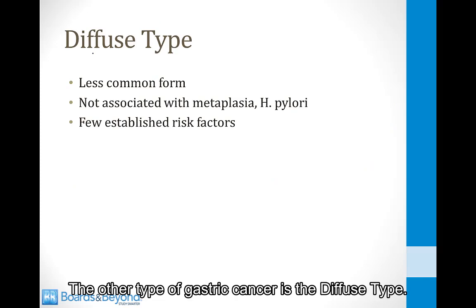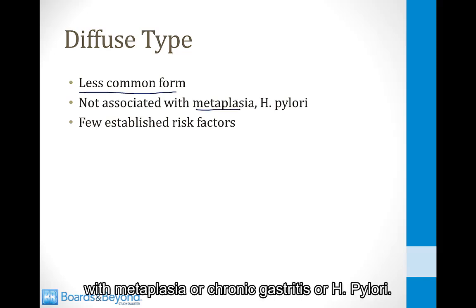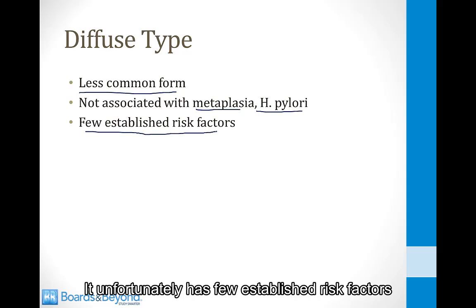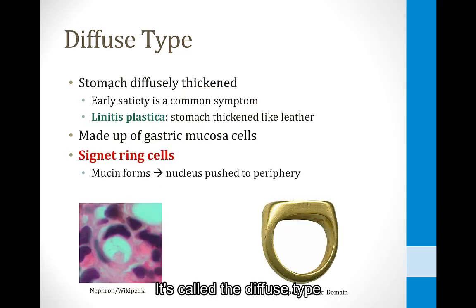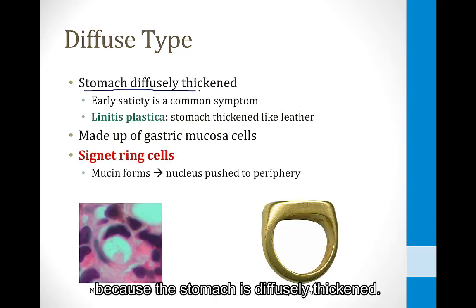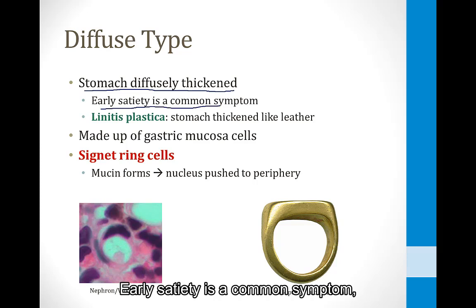The other type of gastric cancer is the diffuse type. This is less common. It is not associated with metaplasia or chronic gastritis or H. pylori. It unfortunately has few established risk factors and occasionally causes cancer in otherwise healthy people. It's called the diffuse type because the stomach is diffusely thickened. Unlike the intestinal type, which can look like a focal ulcer, in this type the entire stomach is involved and thickened. For this reason, early satiety is a common symptom. The patient basically always feels like they have a full stomach because it is full of cancer cells.